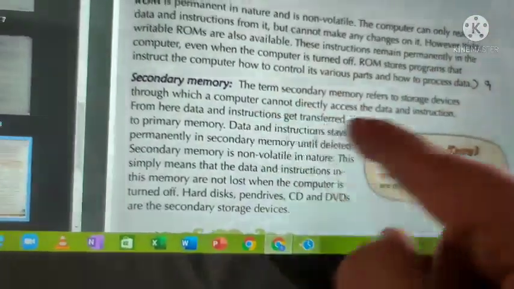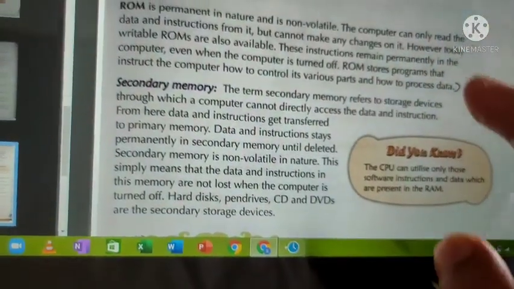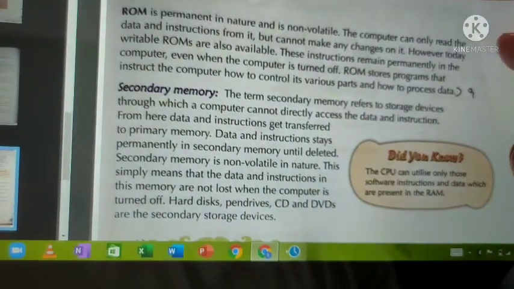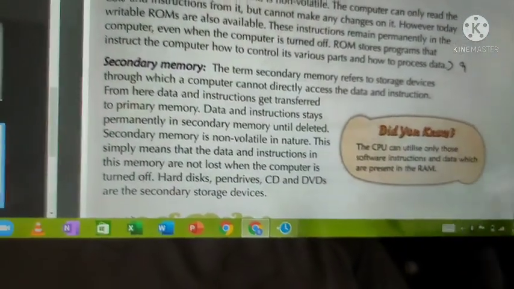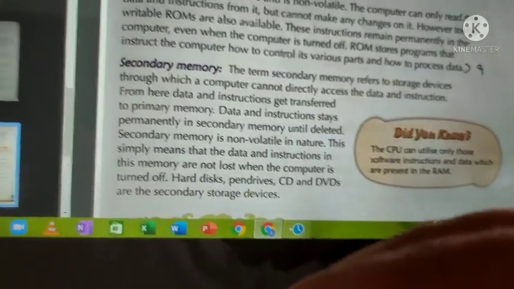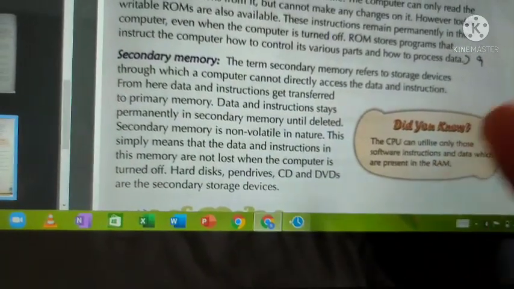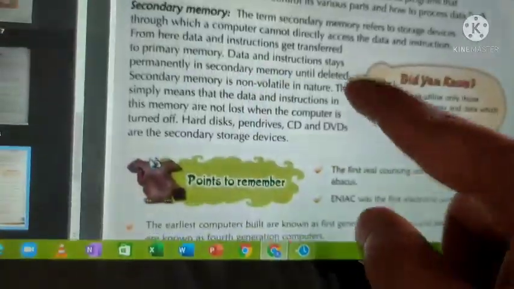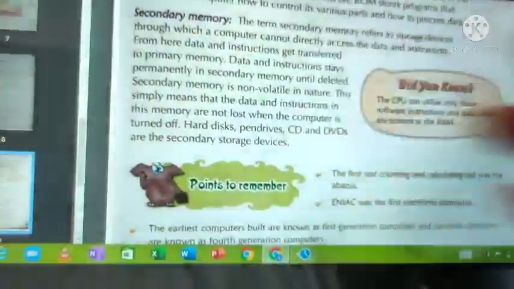Data in secondary memory also will not be lost, but in ROM you cannot edit easily. In secondary memory you can edit easily. Edit means what? You can delete whatever document you don't want. You can reinstall it. You can rewrite it. All those things. You can play it. Everything comes under secondary memory. You can edit it. That is one of the advantages of secondary memory.